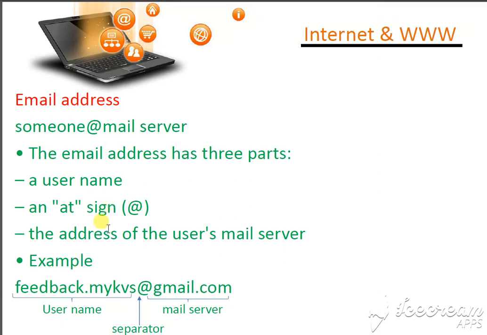So those are the addresses. I am again saying, the IP address, URL address, DNS address, and email address will come and it will ask you to identify what they are, and you have to divide them in this way. First division I have shown you, this is another division I am showing you. At the rate of sign, the address of the mail, suppose feedback dot mykvs at the rate of gmail.com. So feedback mykvs is the username, this is the separator, and this is the mail server. Okay, this way you can write in your copy and divide it.